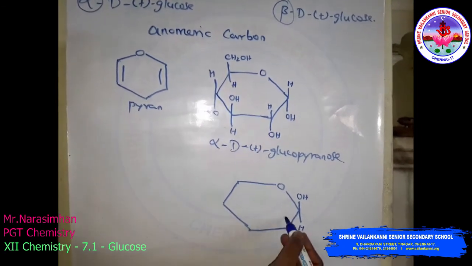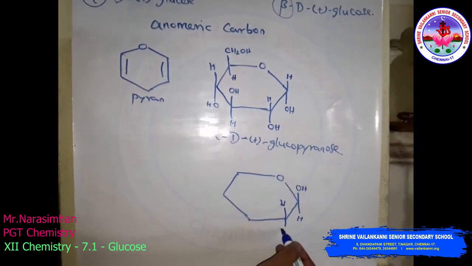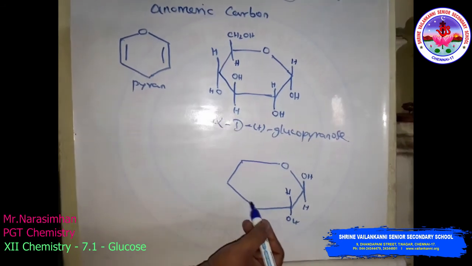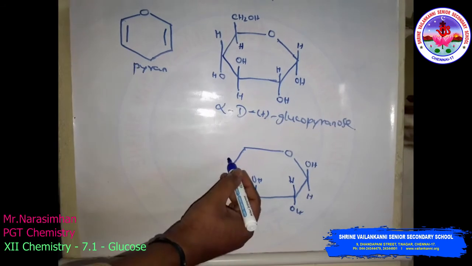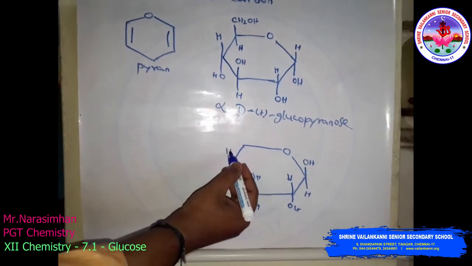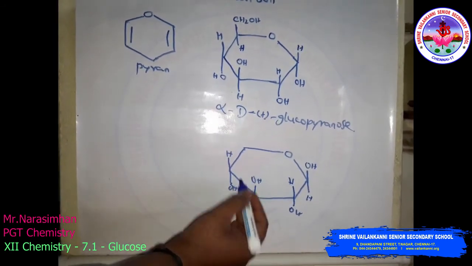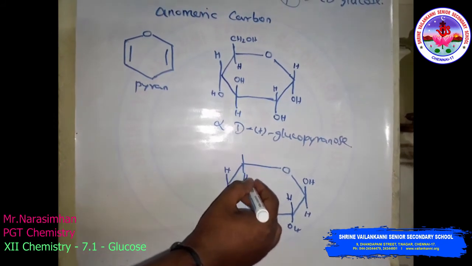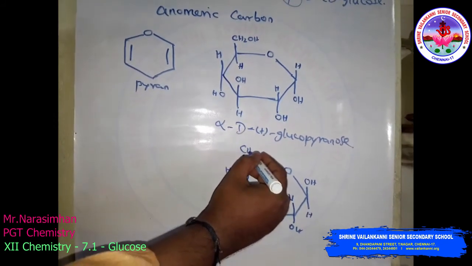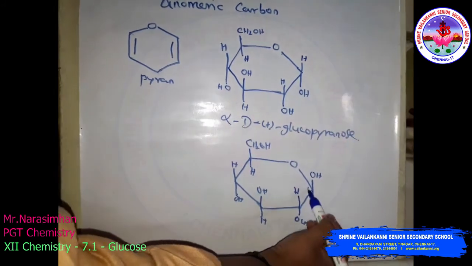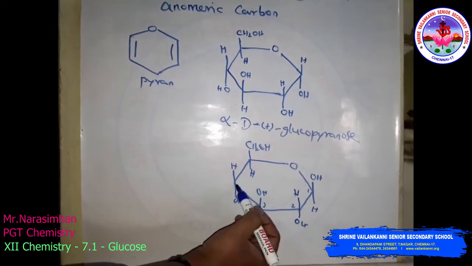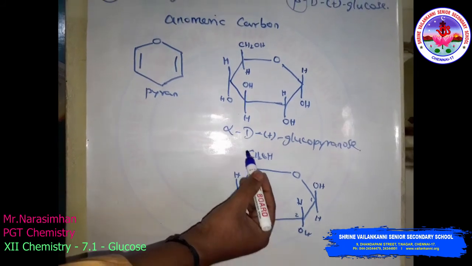The other things are the same: H, OH, OH, H, H, OH, H and CH2OH. Now count the carbon atoms: 1, 2, 3, 4, 5 and 6.